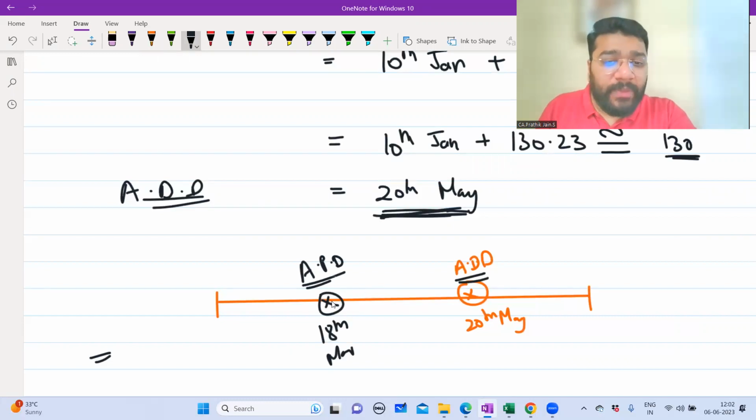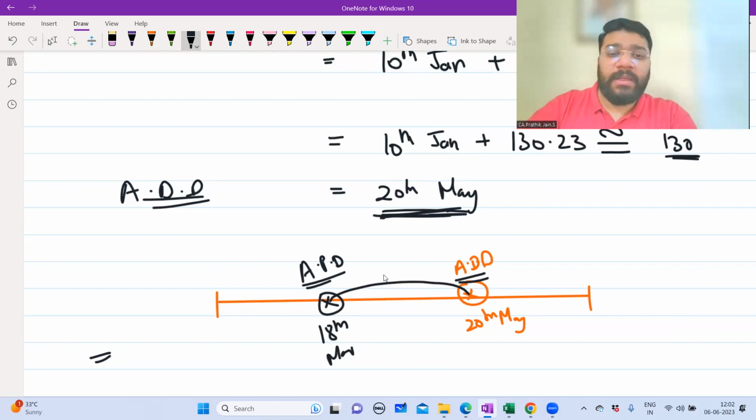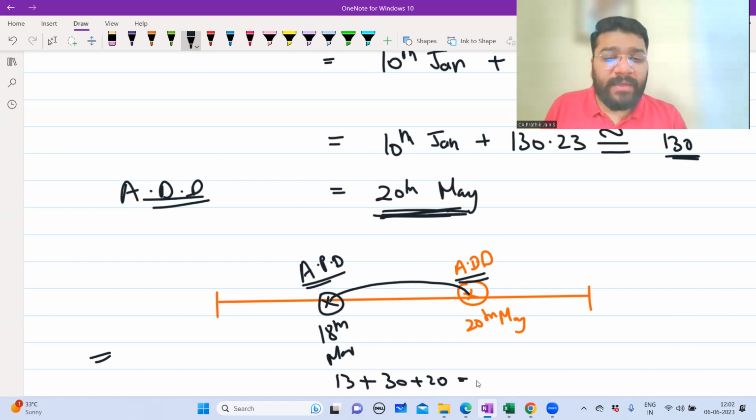So guys, how many days in advance is the customer wanting to make the payment? From 18th March to 20th May, how many days? Sir, in March, totally 31 days. In that 18 days, if I minus, 13 days of March plus 30 days of April plus 20 days of May. So how many days of advance payment? 63 days of advance payment.